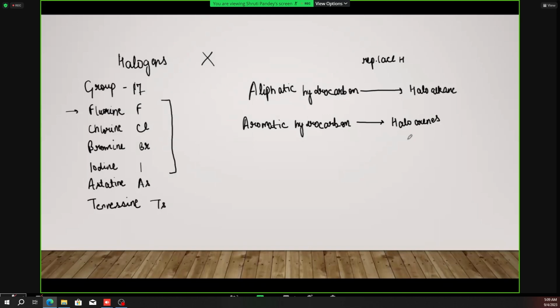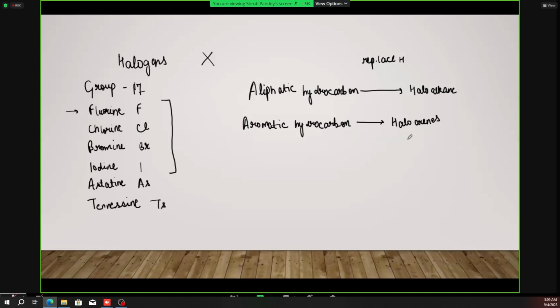Now, why are we interested in these compounds? Whenever we study something new, there is a reason behind that. The reason that we are interested, and new ways are still being discovered for the formation of these haloalkanes and haloarenes, is that they find wide applications in the industry and even in day-to-day life.